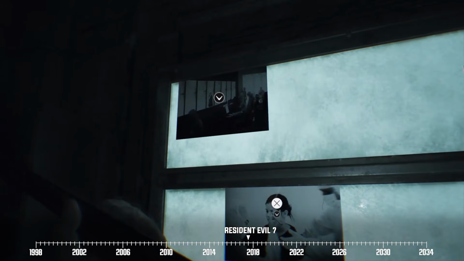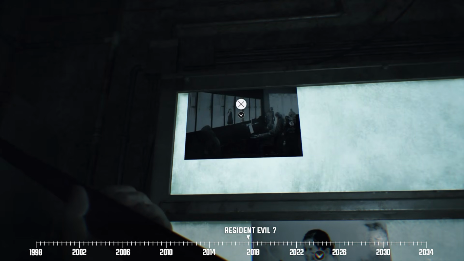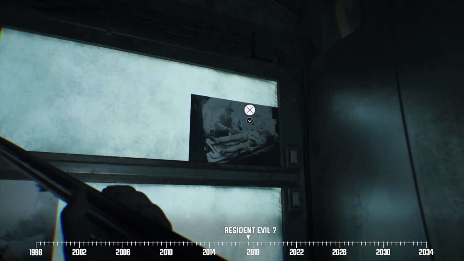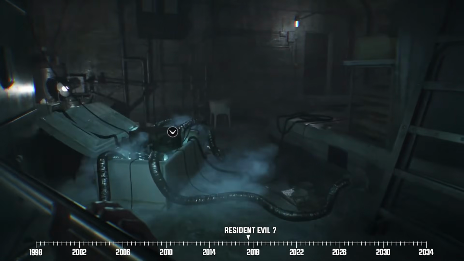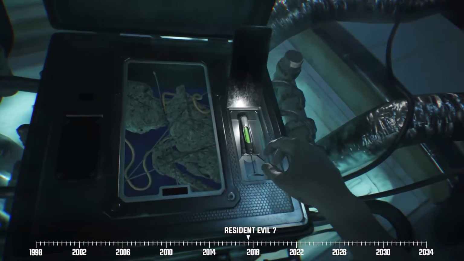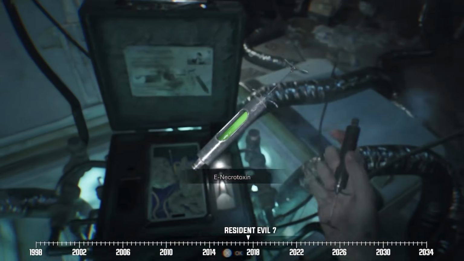Another interesting thing we find out during this time is that Lucas wasn't even infected. He was actually immunized by the same company that Mia worked for as part of a deal where his job is to relay observations about Eveline to them. With the exposition dump out of the way, Ethan proceeds to tinker with the facility's equipment and Eveline's DNA sample to craft a toxin that would finally kill her.